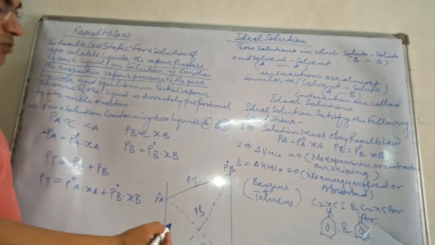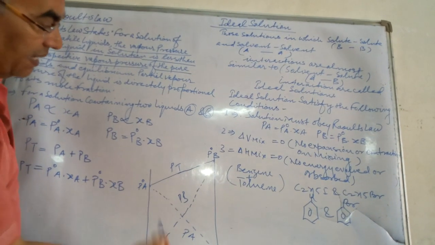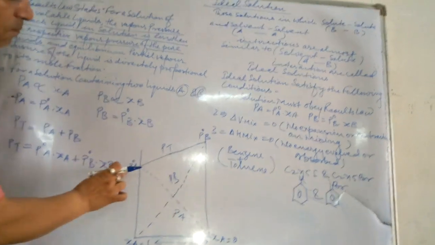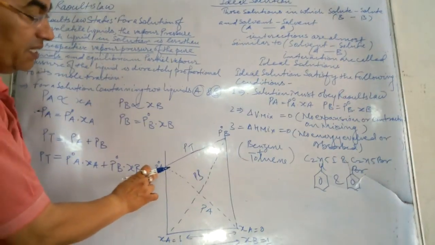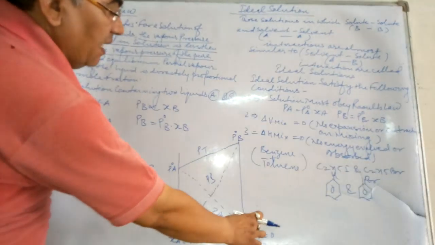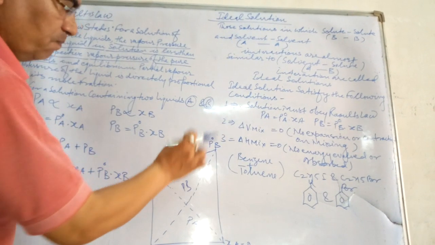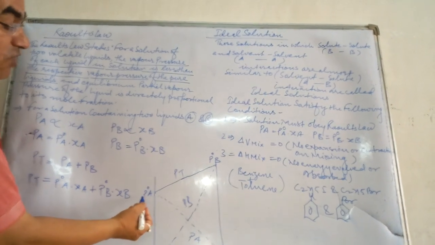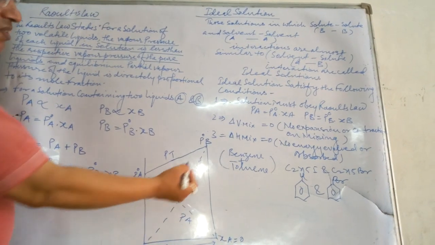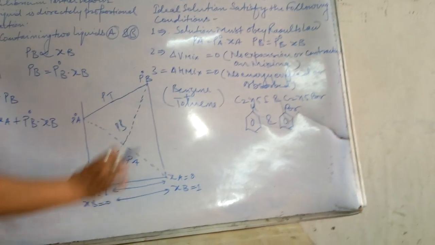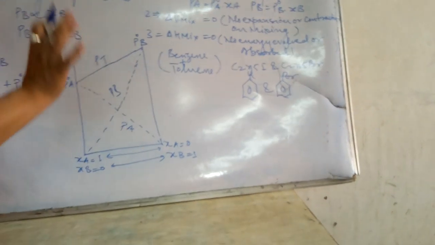Now you see, children, see the graphic, see the diagram. This side is indicating the standard vapor pressure of component A, liquid A, and this side the standard vapor pressure of component B, liquid B. What is the standard vapor pressure of liquid A? That is P naught A, and P naught B is the standard vapor pressure of liquid B. Now see here, both the components are separate. There is no mixing at all.